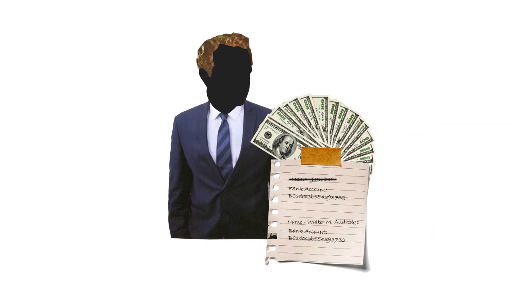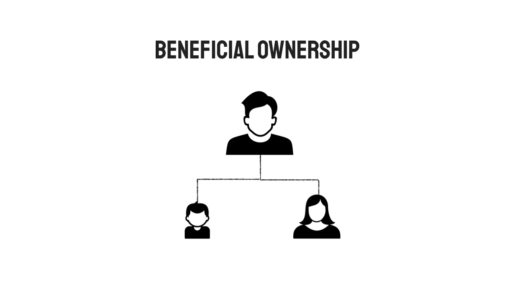When corrupt officials secure a hefty sum through corrupt means, their primary concern becomes veiling their wealth from the government and the public, ensuring their security when the tides turn against them. A common tactic used to hide wealth involves the utilization of fake names or proxies, called beneficial ownership. Typically, assets are held under the names of close friends or relatives, such as a child or spouse.